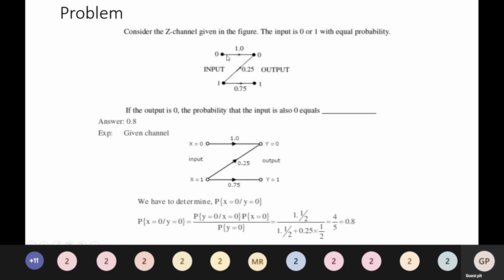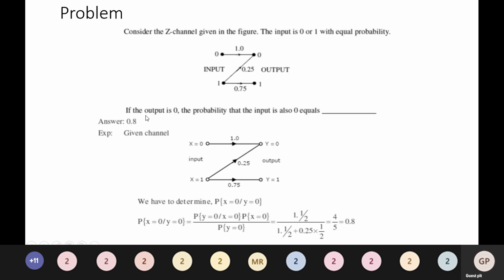So P of y equal to 0 given x equal to 0 is equal to 1. Similarly, P of y equal to 1 given x equal to 1 is equal to 0.75.